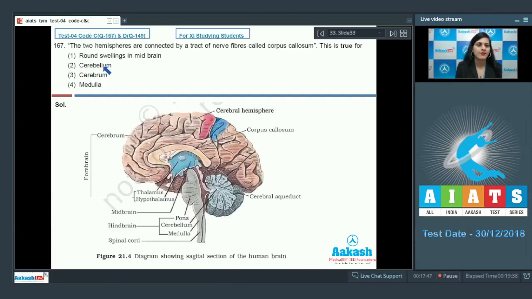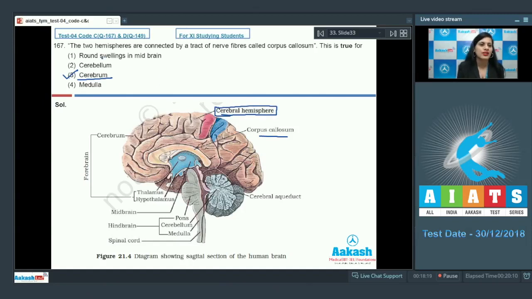Question number 167. The two hemispheres are connected by a tract of nerve fibers called corpus callosum. This is true for, and as you can see in this diagrammatic representation of human brain, this corpus callosum connects the two cerebral hemispheres. So the correct answer for this question is option number 3, that is cerebrum, as this corpus callosum connects two cerebral hemispheres. Let's discuss other options also.